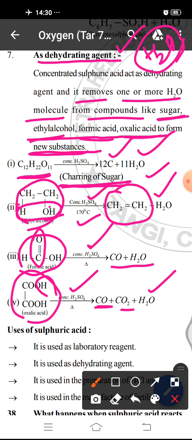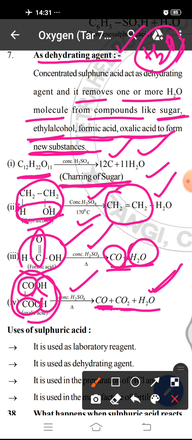This OH and this H form water, this carbon monoxide forms, and this carbon dioxide is removed. That is, when oxalic acid reacts with concentrated sulfuric acid, it gives carbon monoxide, carbon dioxide and water, and when formic acid reacts with concentrated sulfuric acid, it forms carbon monoxide and water. So in this case water molecules are removed. So for these compounds, when H2SO4 reacts, it acts as a dehydrating agent.